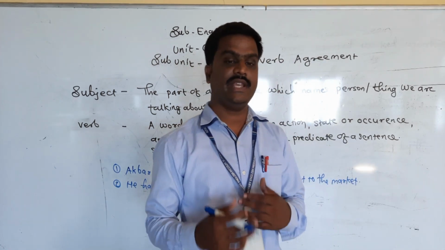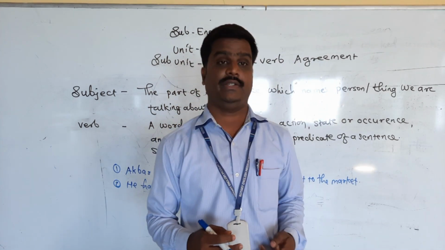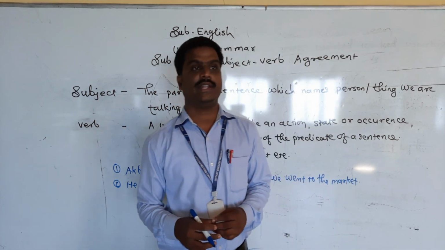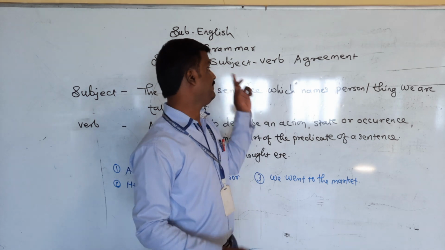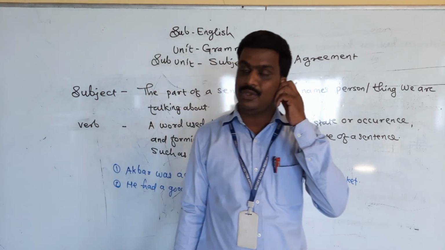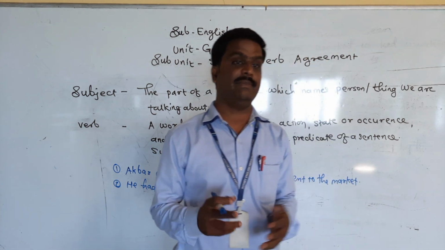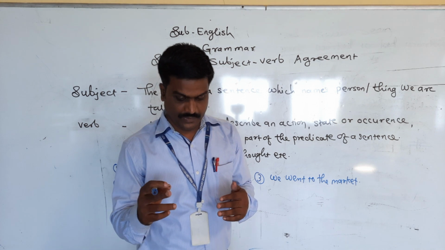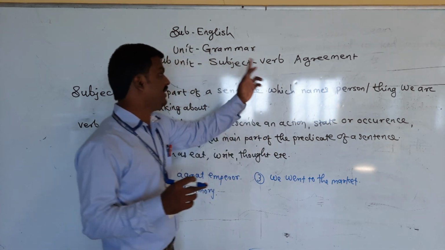In this session, we are going to start a new topic from our syllabus, that is chapter number 8. The name of the chapter is Subject Verb Agreement. So you know what is meant by agreement. What is meant by subject verb agreement?